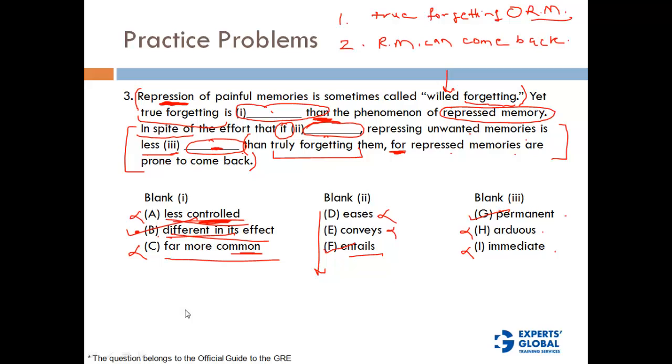So the answers here are going to be B, F and G. Let's put all these answers back and see if they make sense as a paragraph. Repression of painful memories is sometimes called willed forgetting, yet truly forgetting is different in its effect than the phenomenon of repressed memory. In spite of the effort that repressed memory entails, repressing unwanted memories is less permanent than truly forgetting because repressed memories are prone to come back. Now these options B, F, G exactly fit into the context, and that is why they are the correct answers.